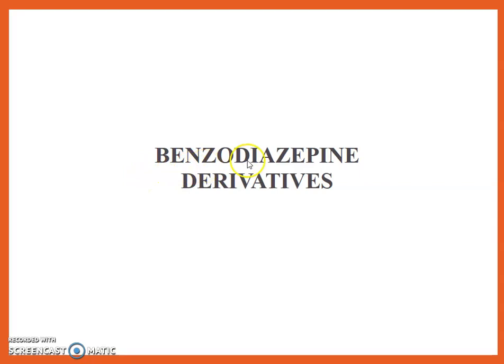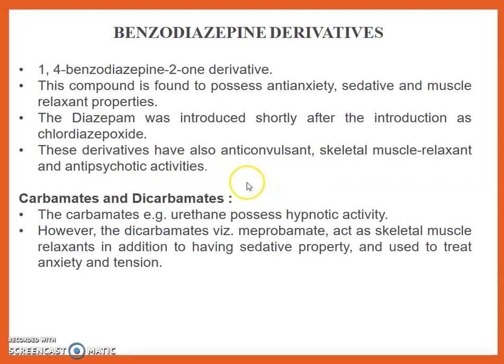Now we deal with benzodiazepine derivatives. Benzodiazepine derivative is a 1,4-benzodiazepine 2-one derivative. This compound is found to possess anti-anxiety, sedative and muscle relaxant property. Diazepam was introduced shortly after the introduction of chlordiazepoxide. These derivatives also have anticonvulsant, skeletal muscle relaxant and antipsychotic activity.